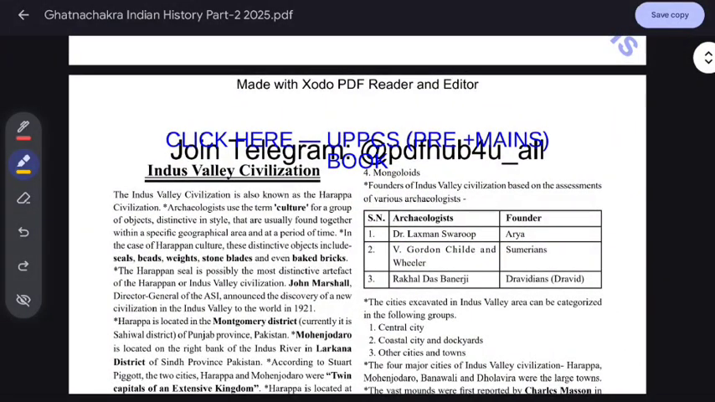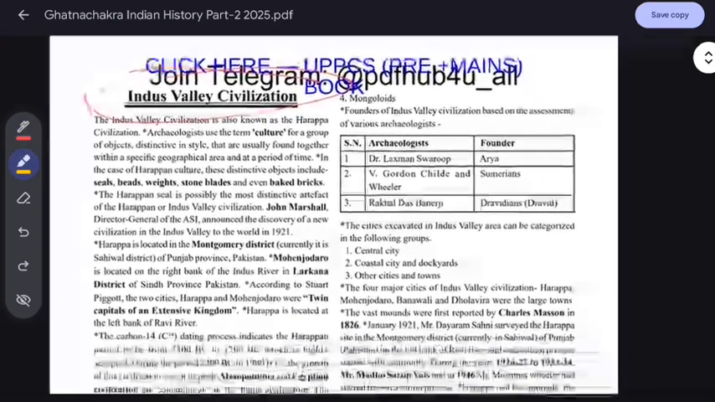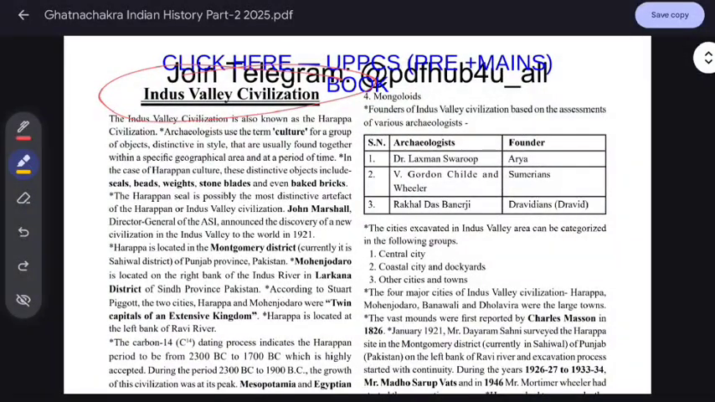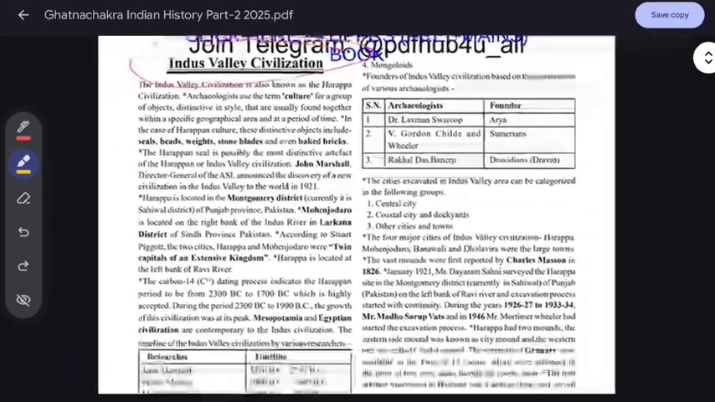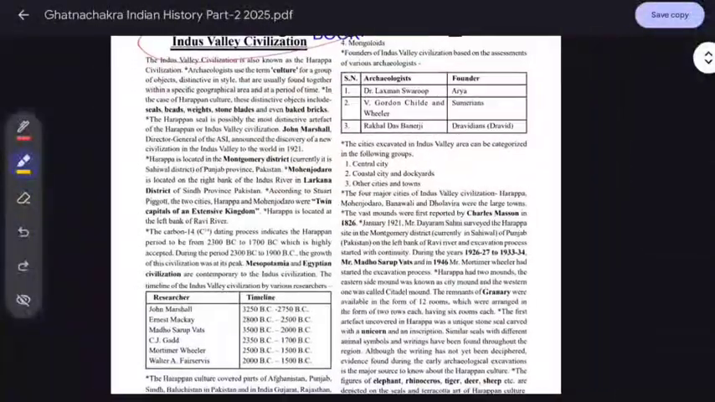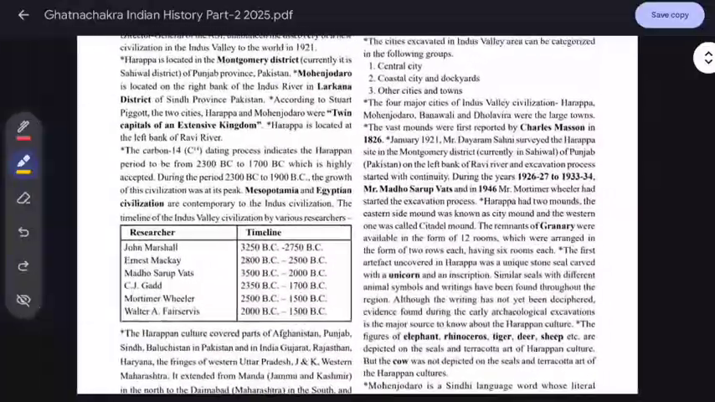Now the next chapter is Indus Valley Civilization, and it's a very important topic. Every year questions are asked in IAS, PCS, and UPPCS also. In every state PCS it is important. So the theory is given, but through the options we can cover everything.